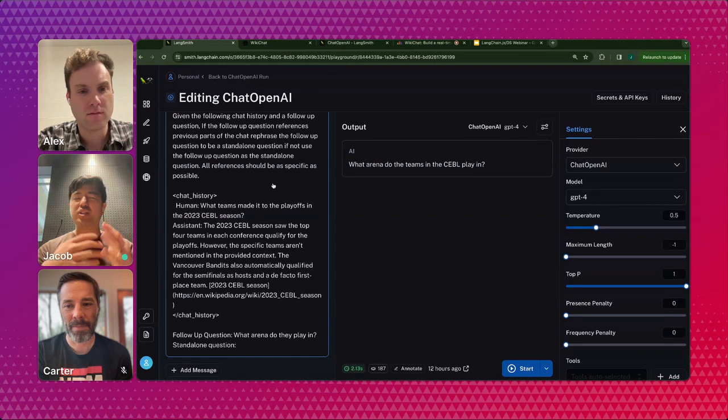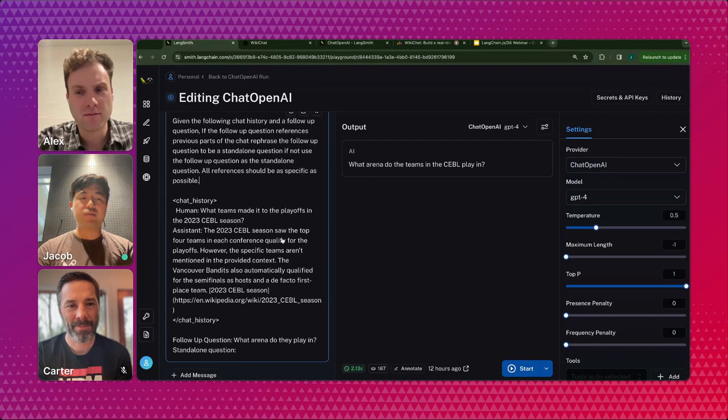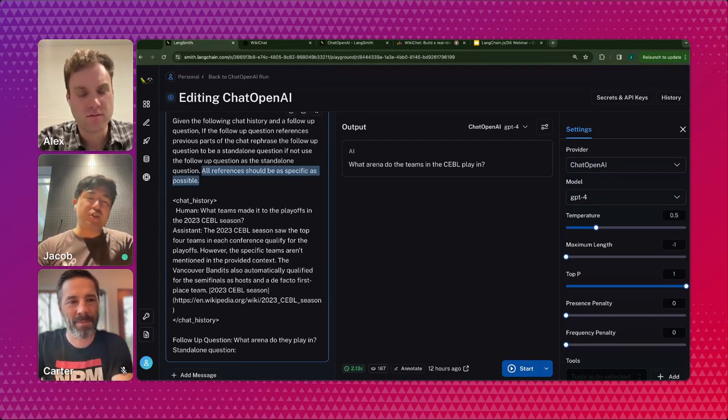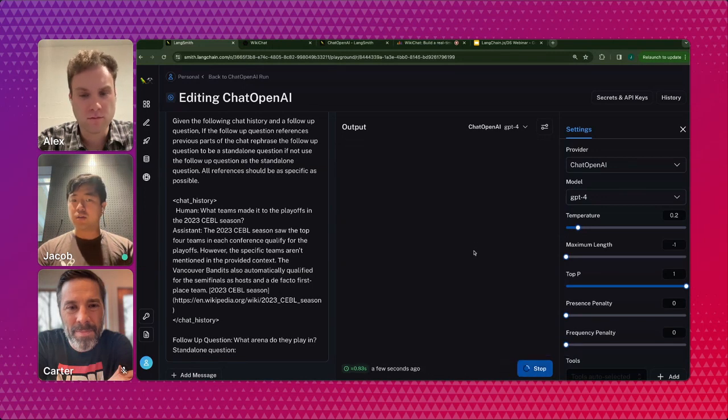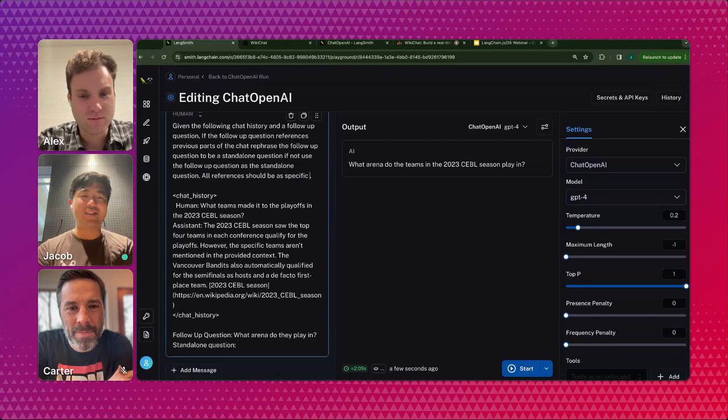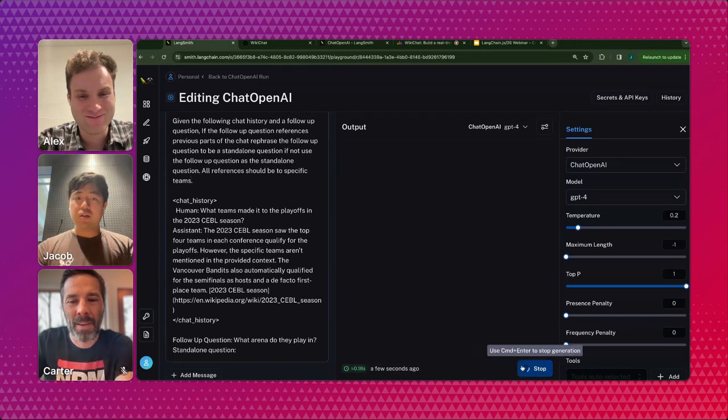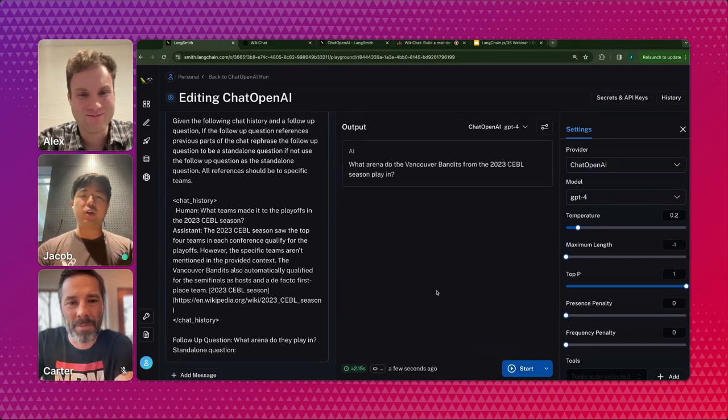The public view is really to give you a sense of what's happening internally and to share with other folks to help debug. So if I add this sentence, let's try out "All references should be as specific as possible." And let's turn down the temperature too to make it a little bit less random. Now if I press start, I can see, okay, all references should be to specific teams, perhaps. So you can do some prompt engineering here. And here we go: "What arena do the Vancouver Bandits from the 2023 CBL season play in?" So you can see you can do some iteration here.